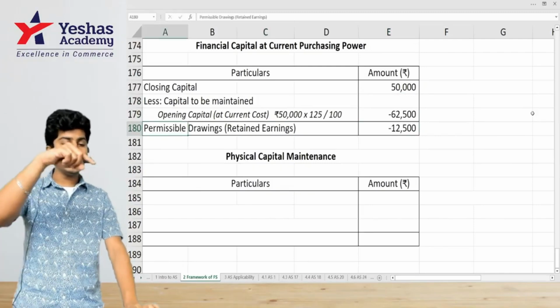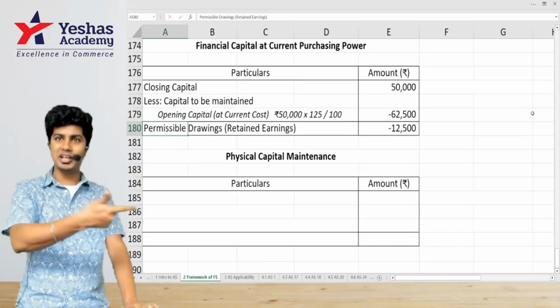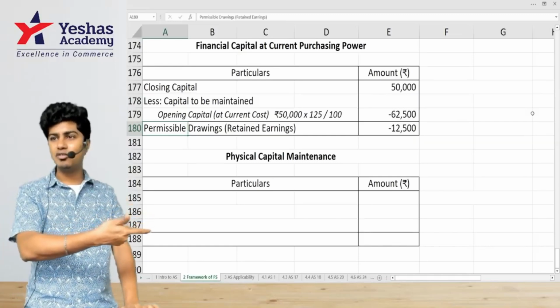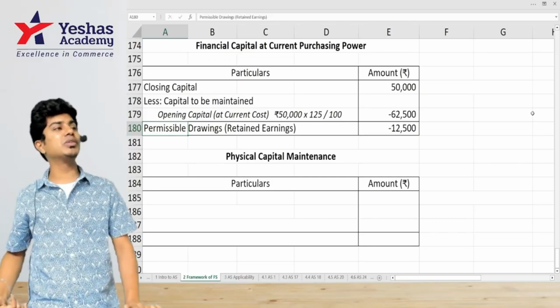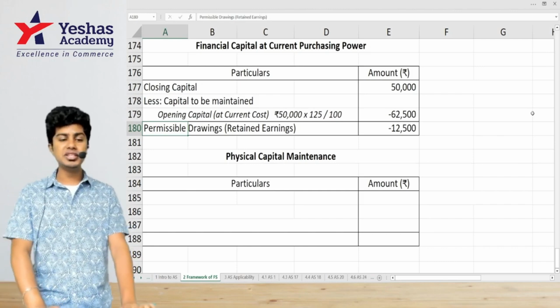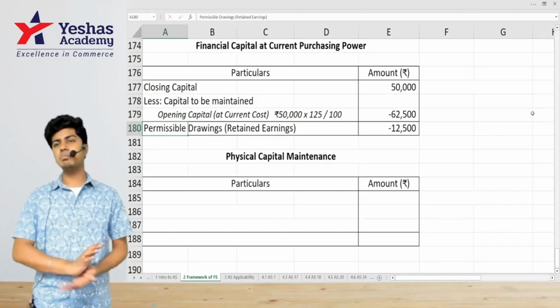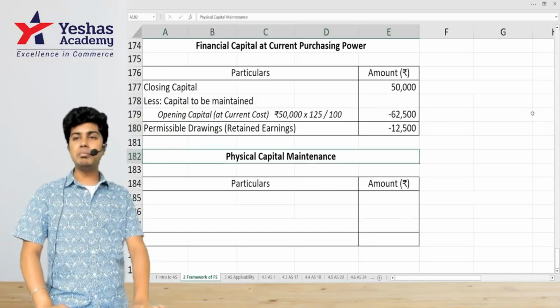I'll write drawings as minus 12,500, meaning we should actually bring in additional capital of 12,500. You guys understood that? This is under which method? Current purchasing power.